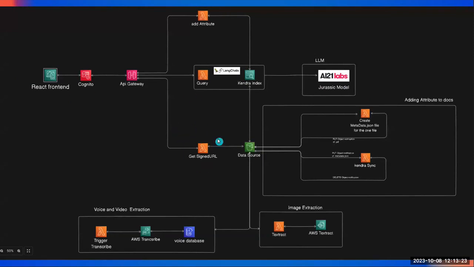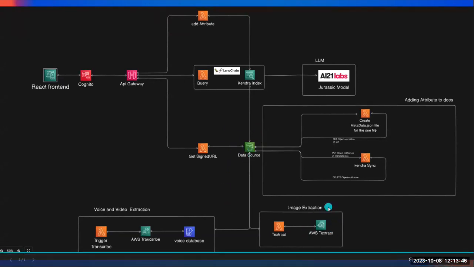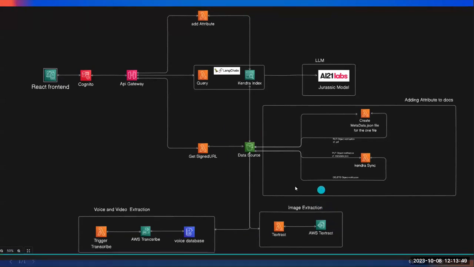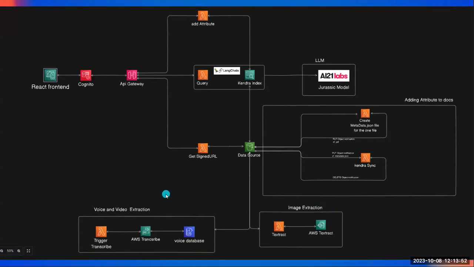We also have the getSignedURL, which is an API that is used to upload to our data source, which is the S3 bucket, by using a pre-signed URL that helps maintain the security. And we can upload different types of data sets, including PDF, docs, files, and images and voice and video. For image extraction, we are using Amazon Textract, which is a machine learning service by Amazon. And for voice and video, we are using Amazon Transcribe, which is also a machine learning service.